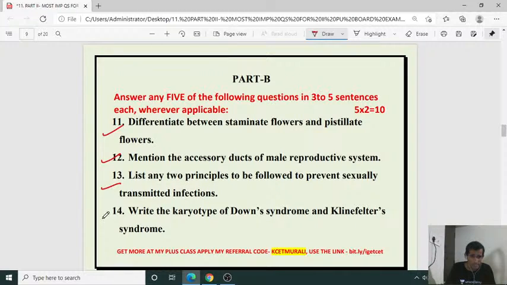Okay. Next 14th question. Write the karyotype of Down syndrome and Klinefelter syndrome. What is this karyotype? Means genetic representation, chromosomal representation of Down syndrome. So as we all know that Down syndrome is an autosomal disease, isn't it? It is because of autosome disorder. So here we can observe addition of 1 autosome.